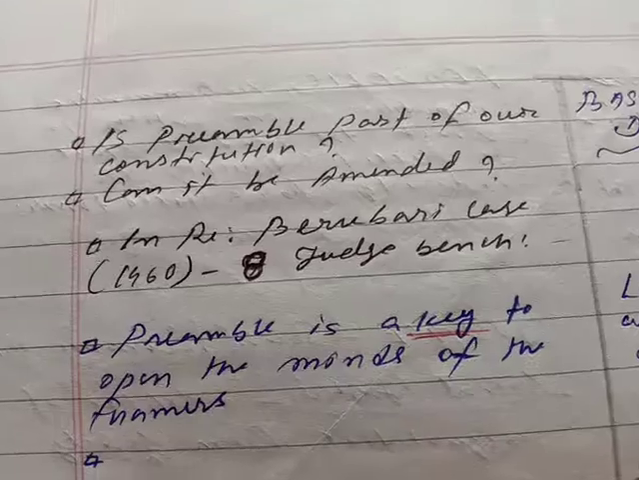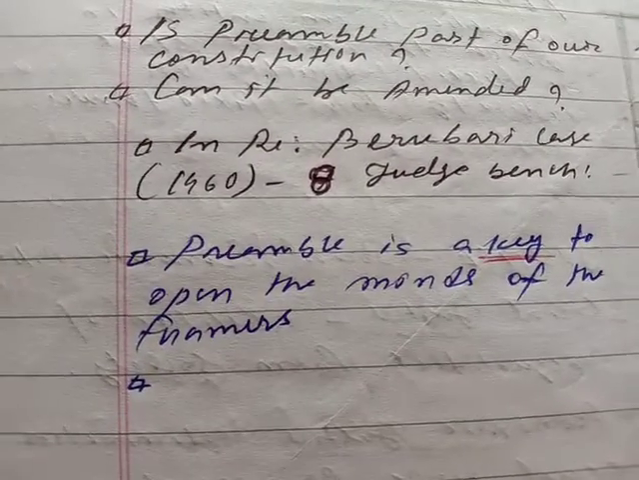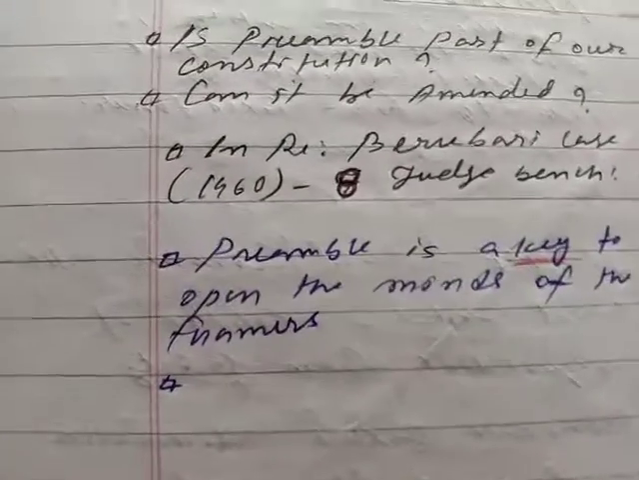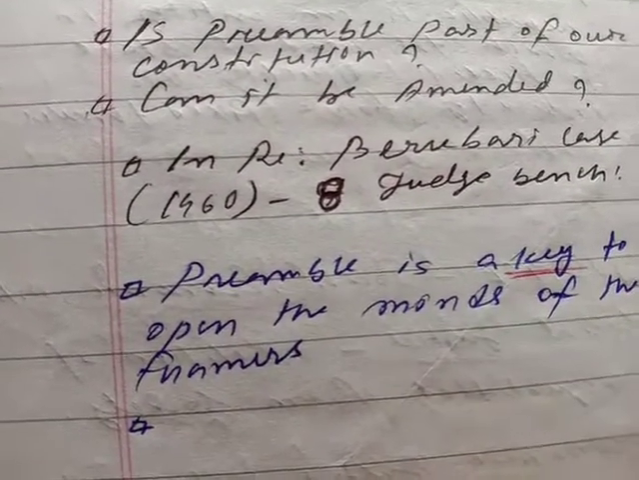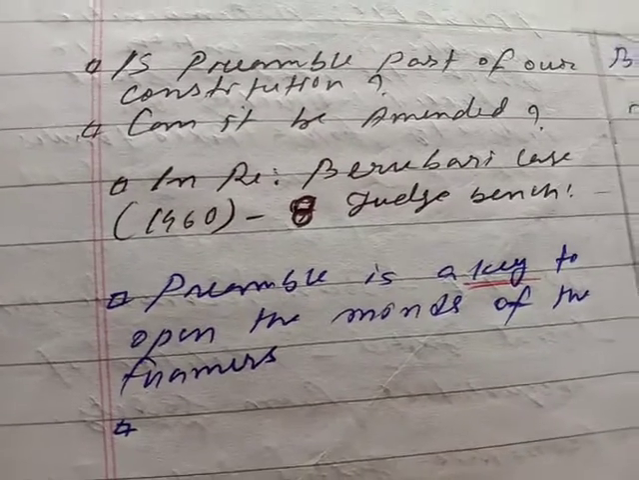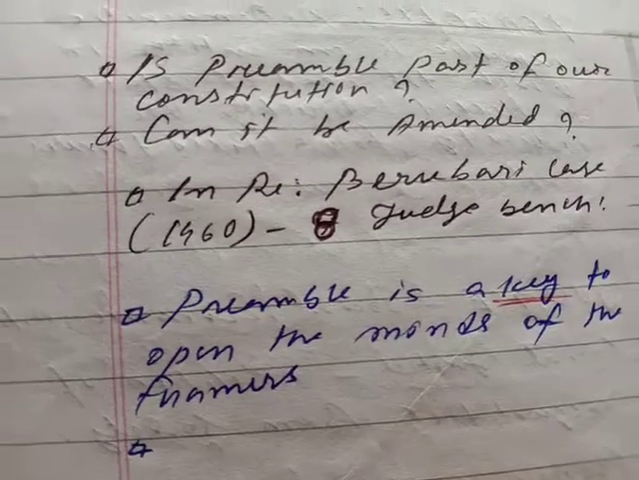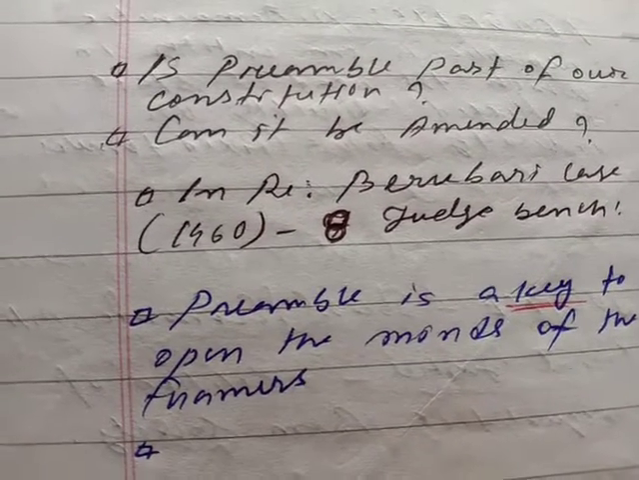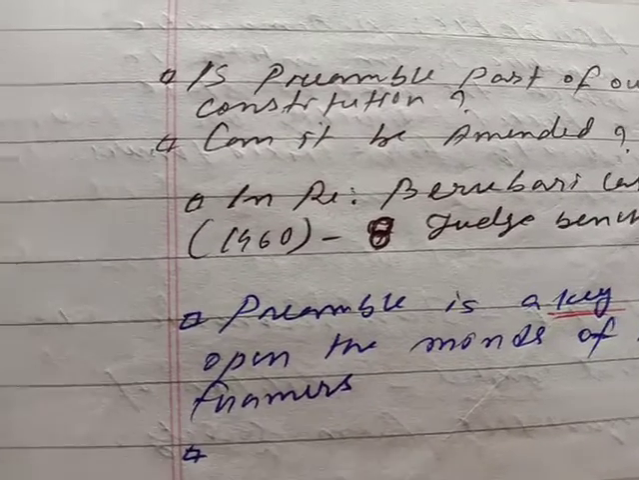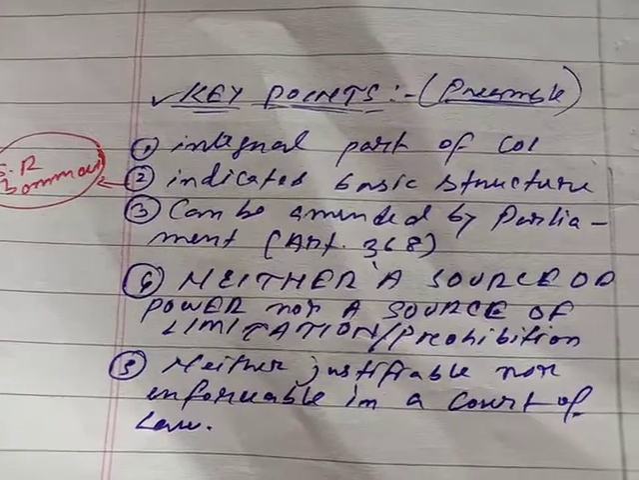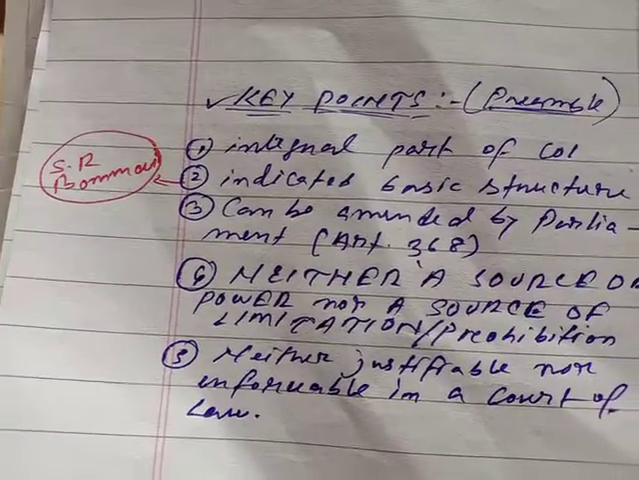Another thing that is very important is whether the preamble is part of the Constitution of India. In this, there are two cases. One is Keshavananda Bharti and another case. In this case, it was held that the preamble is a key to open the mind of the framers, and if there is any ambiguity in the provisions of the Constitution, then the preamble can be resorted to and interpreted for the purpose of interpreting the other provisions of the Constitution of India. But the preamble is not a part of the Constitution of India. But in the case of Keshavananda Bharti versus Union of India, it was held that the preamble is part of the Constitution of India.